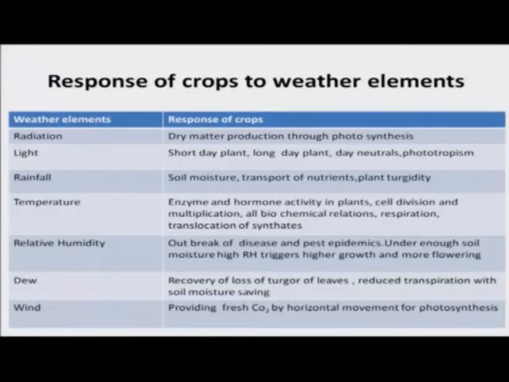Suppose radiation. See, it helps dry matter production through photosynthesis. I was telling about rice crop interaction. When cloudy conditions exist from the time of flowering of rice to harvest, then your dry matter production and rice grain maturity will be reduced, its development will be reduced, and you are going to get reduced yield. So, for example, if we take radiation, the positive impact is dry matter production through higher photosynthesis.